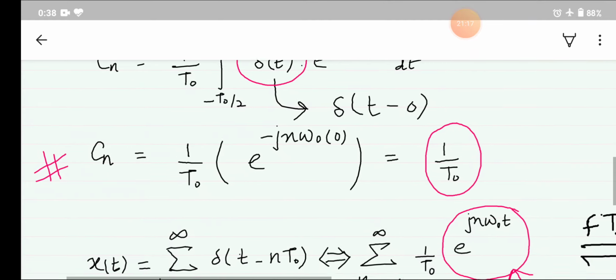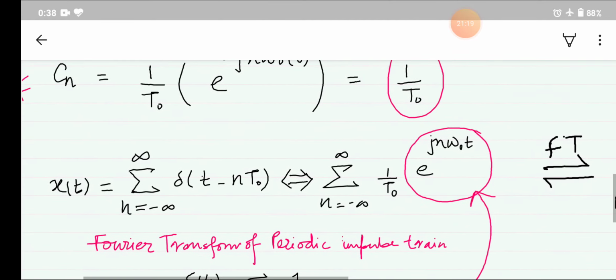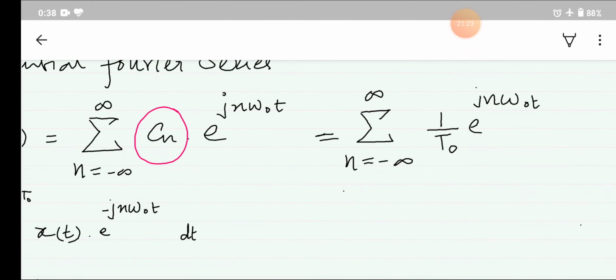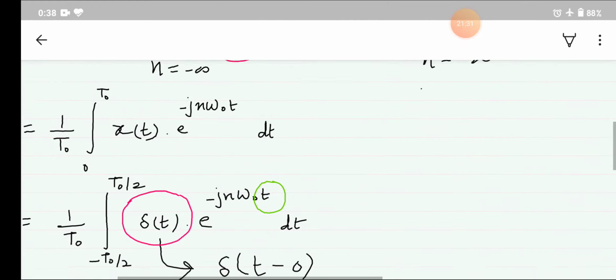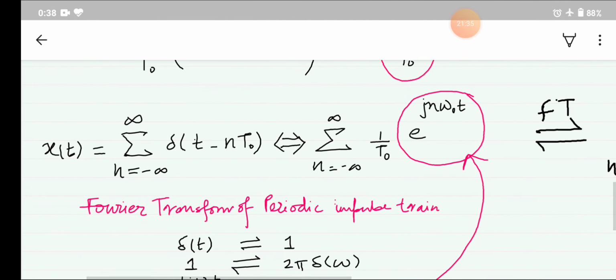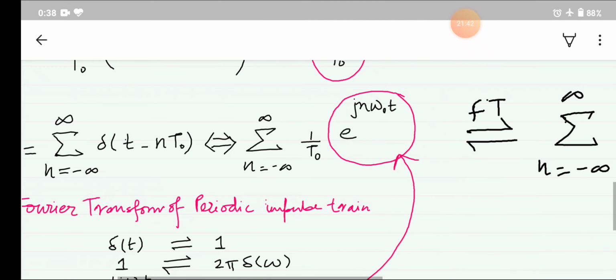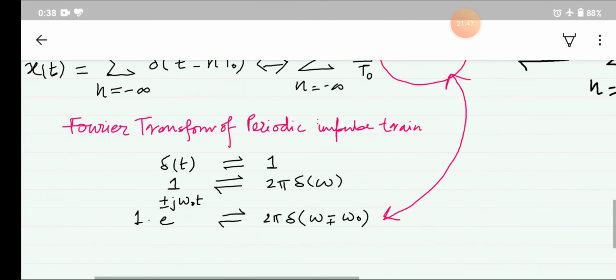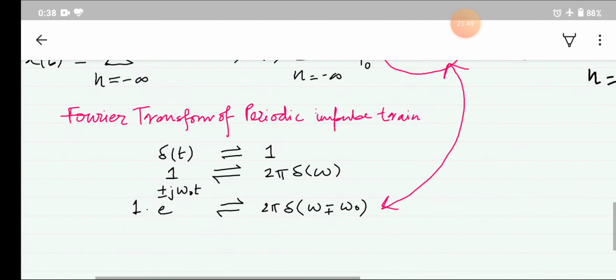After that, you have seen that by replacing Cn here by 1 by T naught and the rest the same, this series will be written like this. So the formula for the periodic impulse train is modified using the Fourier series. Now this Fourier series formula will be used to determine the Fourier transform of this periodic impulse train.